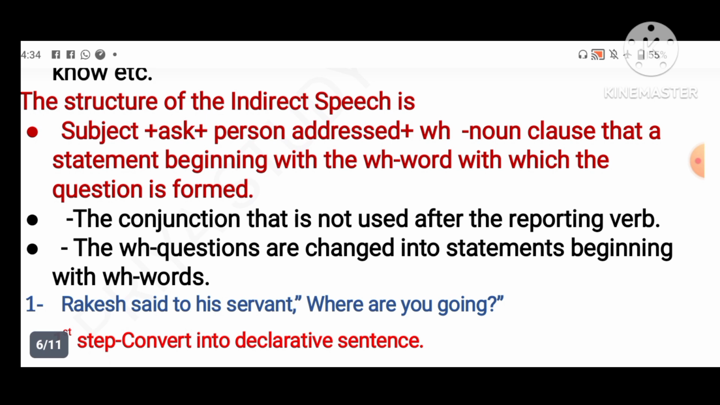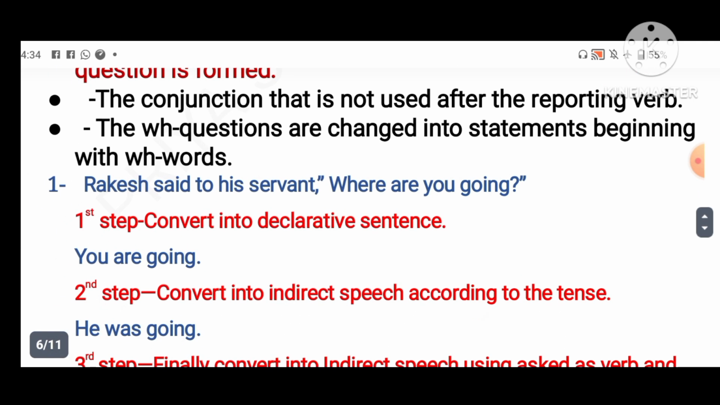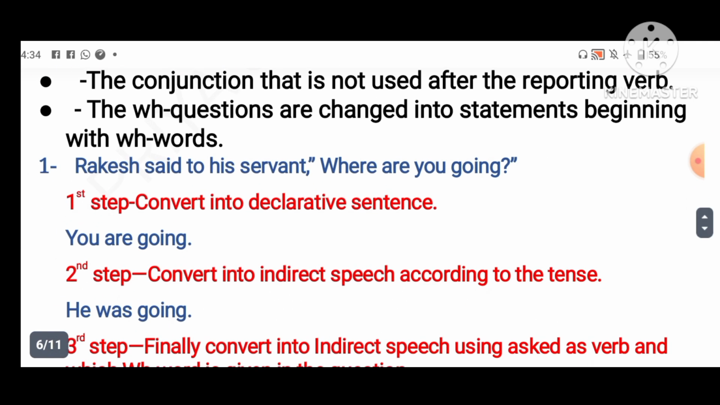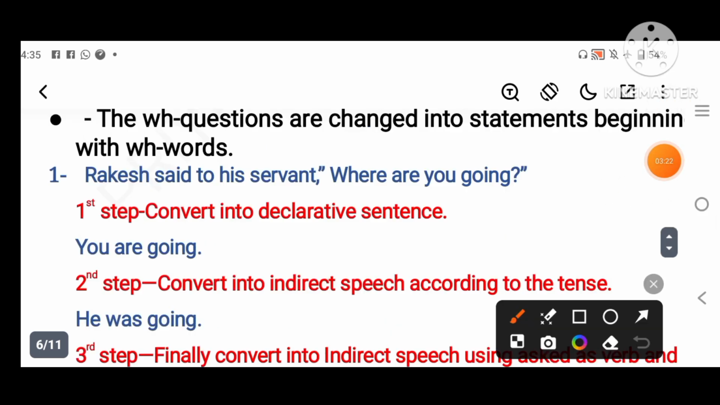Very easy. Children, everyone watch, I think everyone will understand. With an example I will explain. First, Rakesh said to his servant, what are you doing? This is our question. Then remember the rules, that we will not use that as the conjunction. Okay, wherever the question word is, that WH word will remain in our answer.